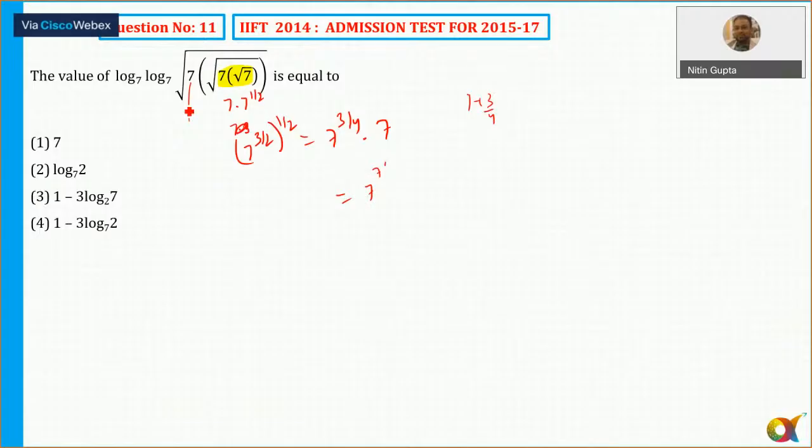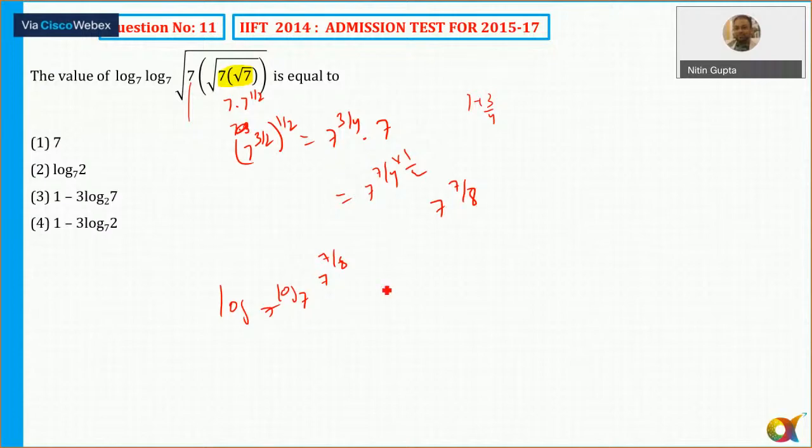And then again its square root, so into 1/2. So that is 7 raised to power 7/8. So my value is log of 7 to the base 7 raised to power 7/8. This is what we have got, isn't it? So this expression will become 7/8 times log of 7 to the base 7. Okay, this will come, yes.